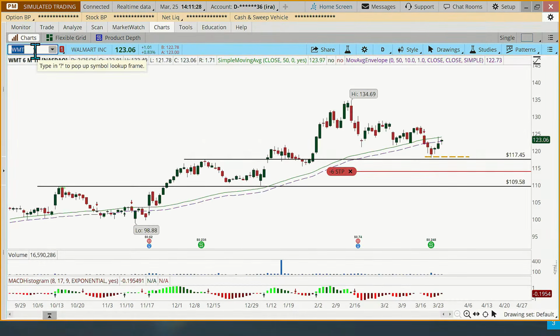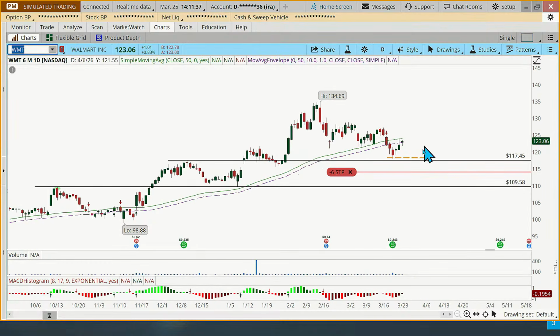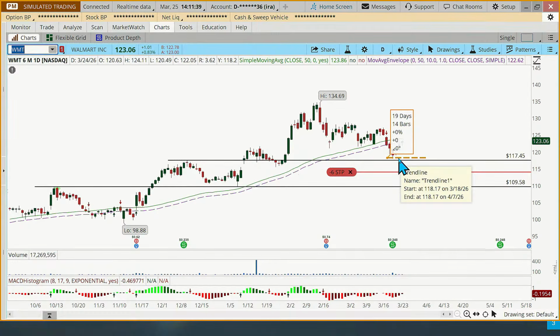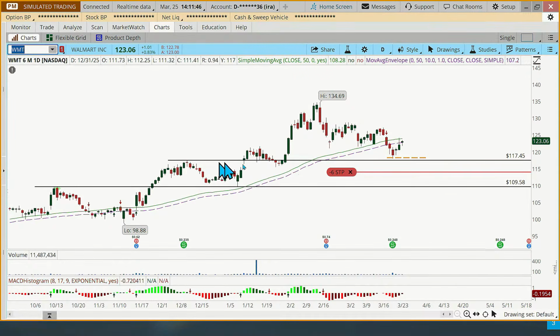Walmart was also one that we had two red arrows on a couple days ago. That low price was 121.83. The rule, if I did my math right, was to put the stop at 118.17. And I took a look at this old resistance here and drew a line. I think someone could have drawn a line off of this low at about 115. So that support area, resistance area is about 115 to 117. And I think I put my stop 3% below this 117.45.